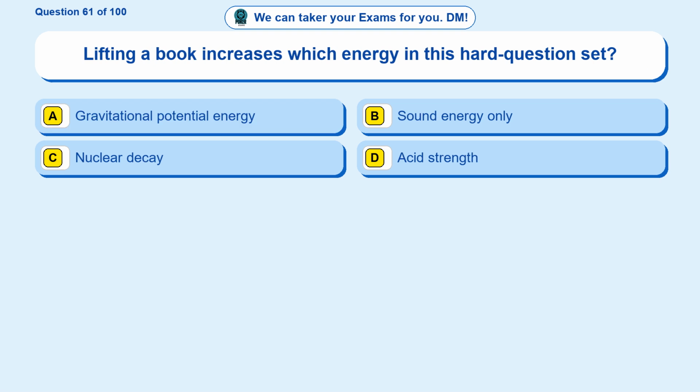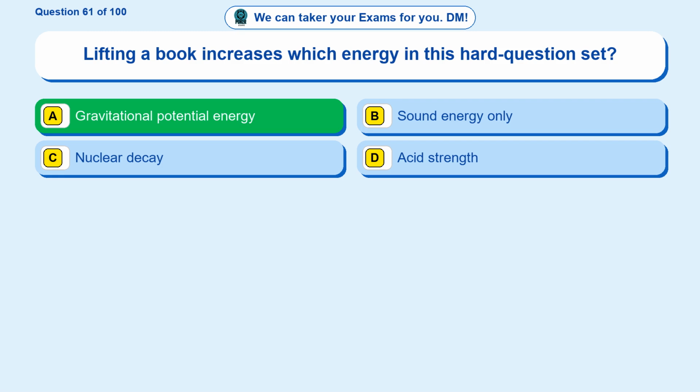Question 61. Lifting a book increases which energy in this hard question set? Option A, gravitational potential energy. Option B, sound energy only. Option C, nuclear decay. Option D, acid strength. The correct answer is option A, gravitational potential energy.